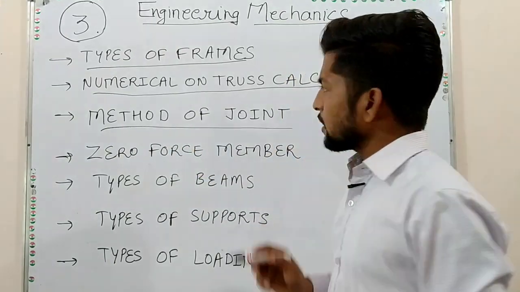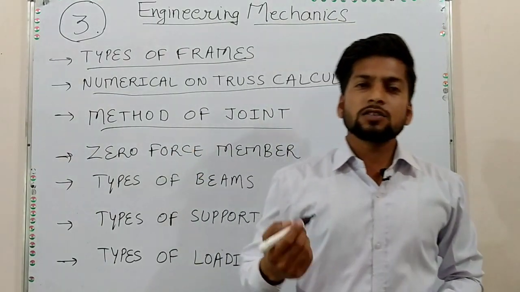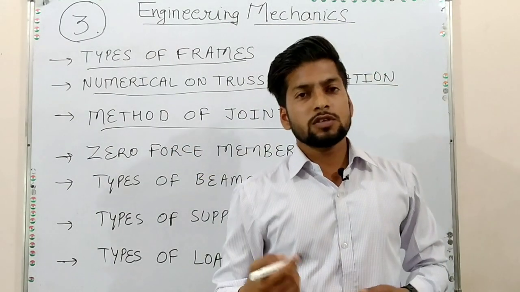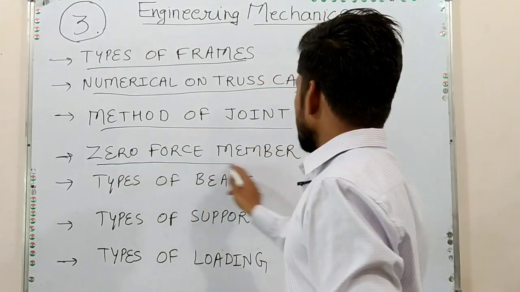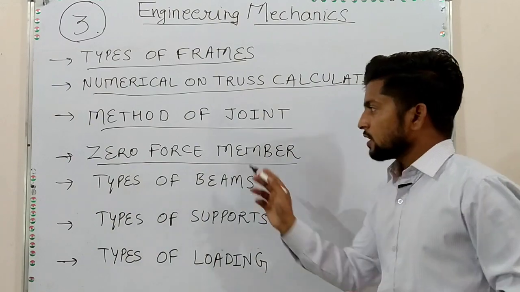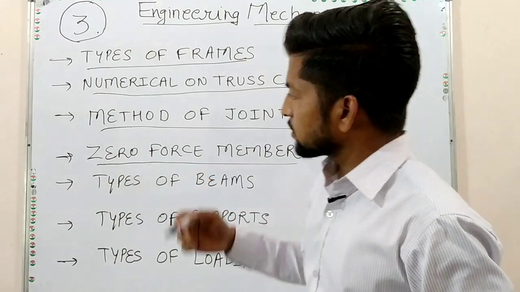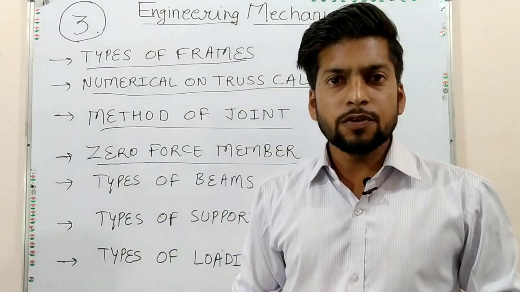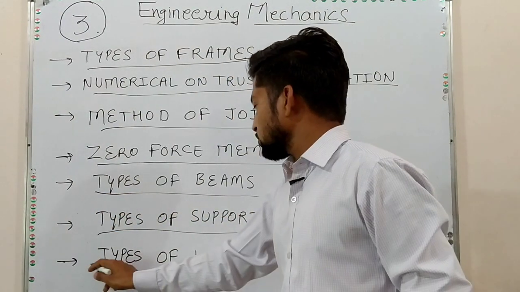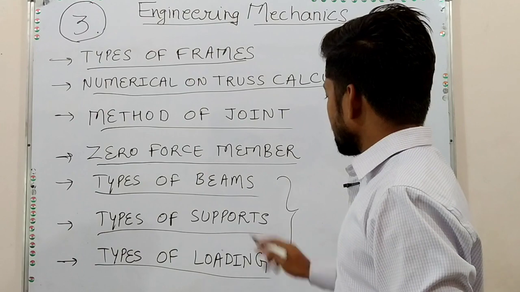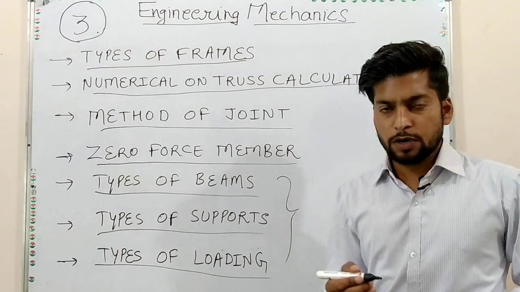Method of joints is very important. It may be asked for the numerical and it may be asked for the statement only, and the procedure. Another important topic is zero force member. This is going to be asked from the numerical point of view. Types of beams, types of supports and types of loading are very important from the theory point of view.